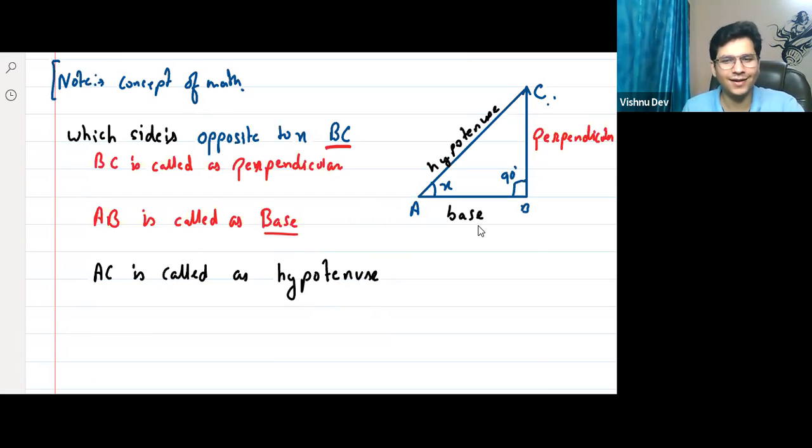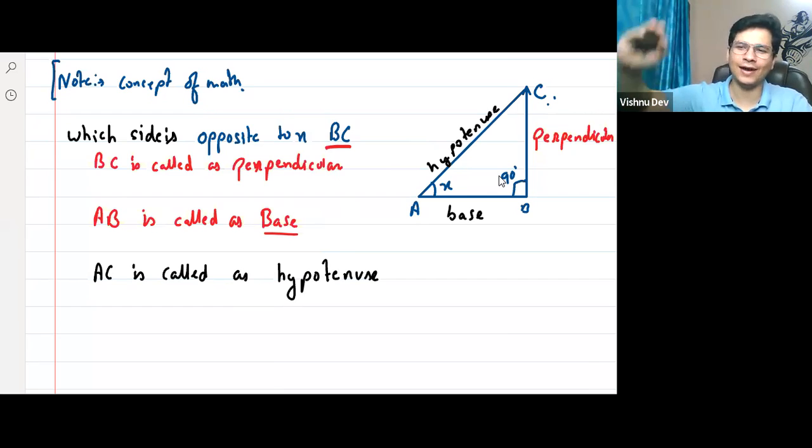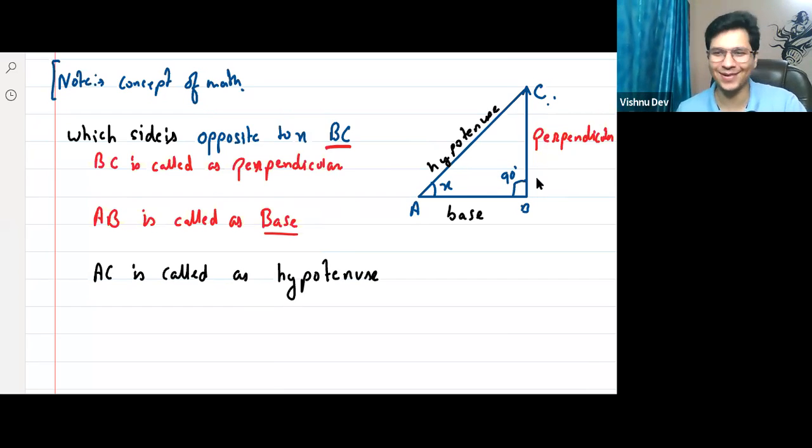Exactly Ananya, that's why. Whoever discovered the hypotenuse kept that name. If I would have discovered this, I might have kept it as Hulk, and you would have been studying that the line AC is called Hulk. CB is perpendicular. If I had named CB as Iron Man, you would have been studying that CB is your Iron Man, yes or no?